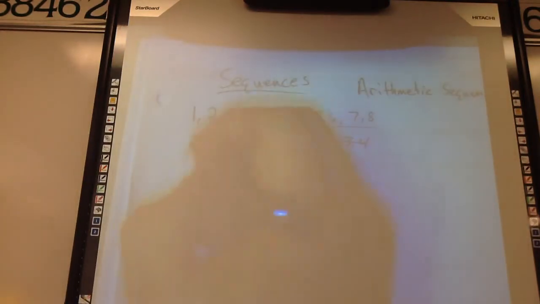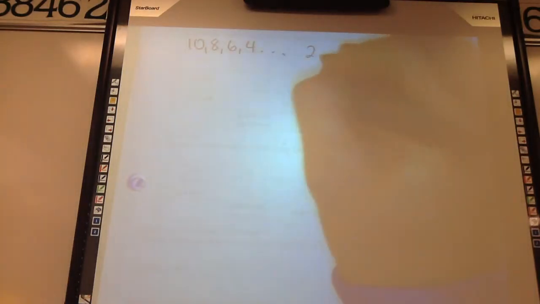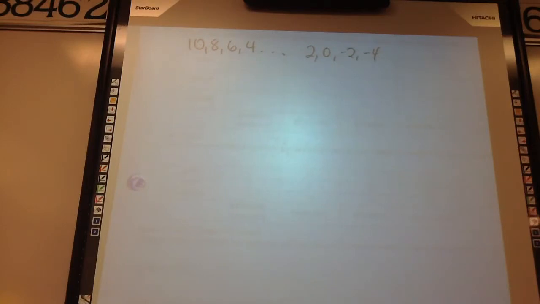So here's another one. What comes next? 4, 6, 8, 10. I guess I should have written the definition of arithmetic sequence. What would be next? 2, 0, negative 2, negative 4. What are you doing every time? Subtracting 2. You're just subtracting 2 every time you move over to the right one. Pretty simple, right?